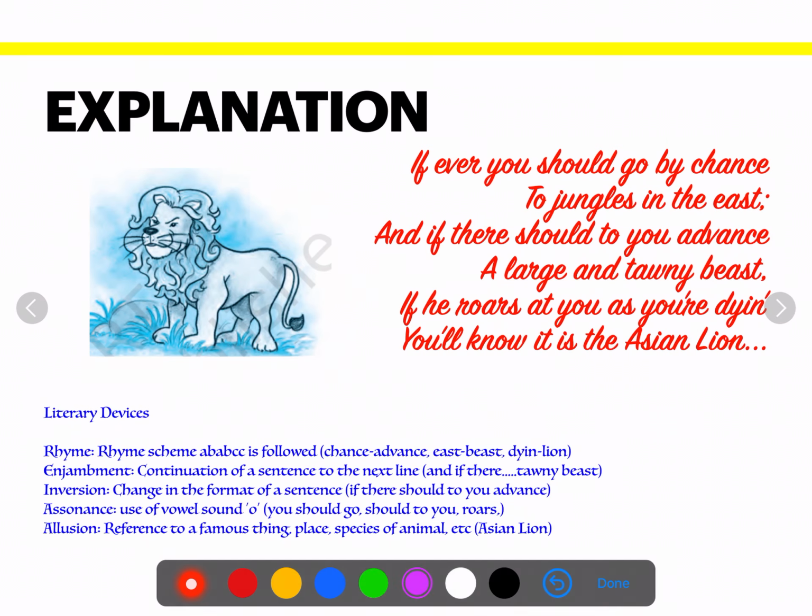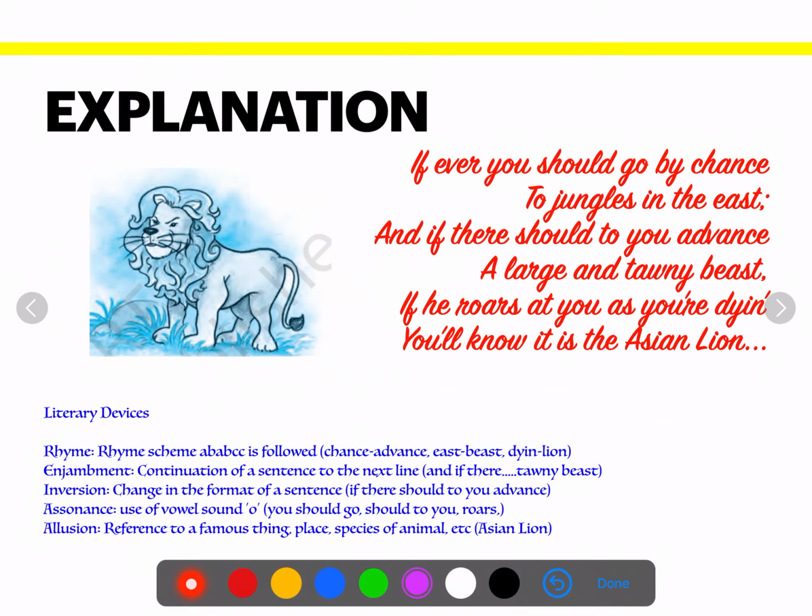Figure of speech again is the same. Rhyming scheme is the same, that is AB and CC. Alliteration, which is repetition of consonant sound, here we can find in "he has". Okay, here in the third line, "he has", H is repeated, that is alliteration.